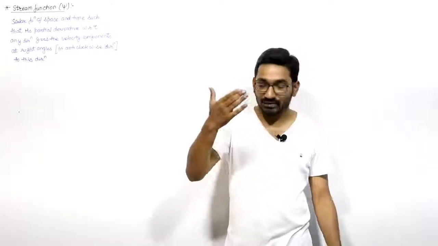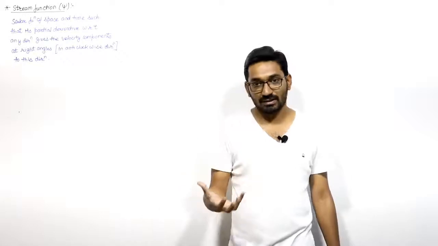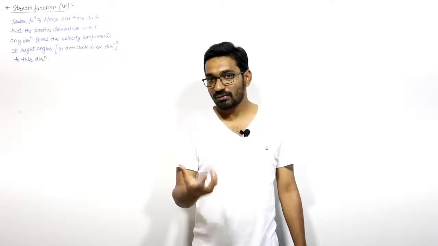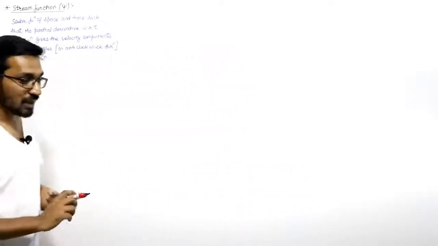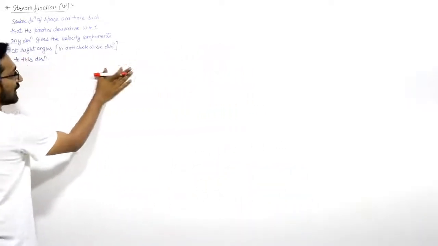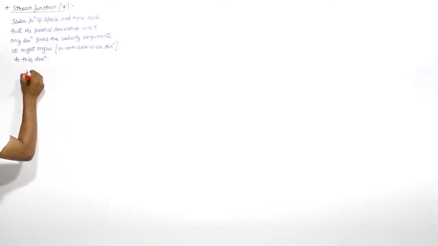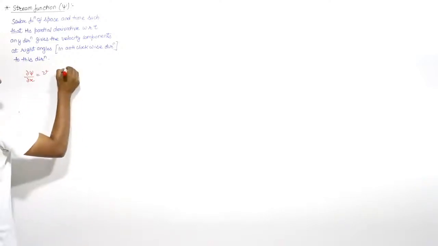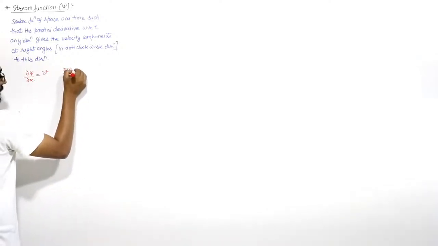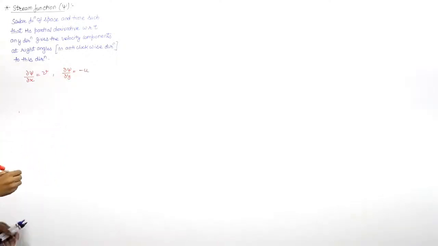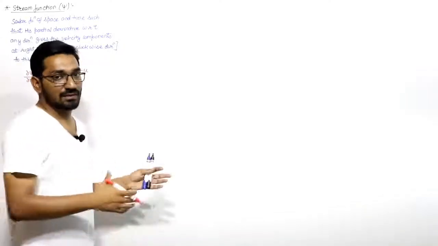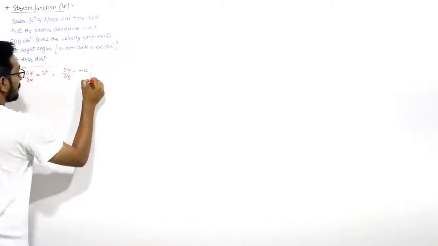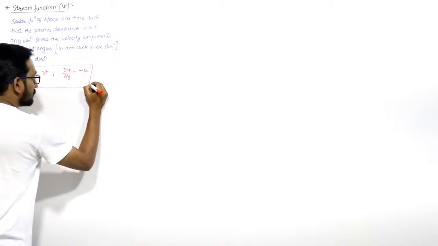That means if you differentiate the stream function with respect to x, it will give you the velocity in y direction. If you differentiate the stream function with respect to y, it will give you the velocity in x direction, but it is in anti-clockwise direction. So I can write del psi by del x will be equal to v, and del psi by del y will be equal to minus of u. It will be minus because it is in anti-clockwise direction. One will be in clockwise, one will be in anti-clockwise, so it will be minus. So this is the meaning of the stream function, right?